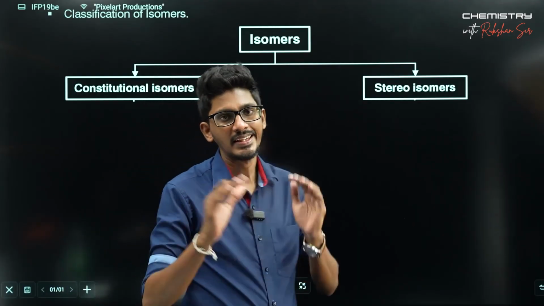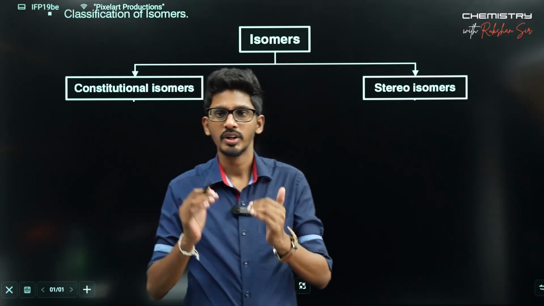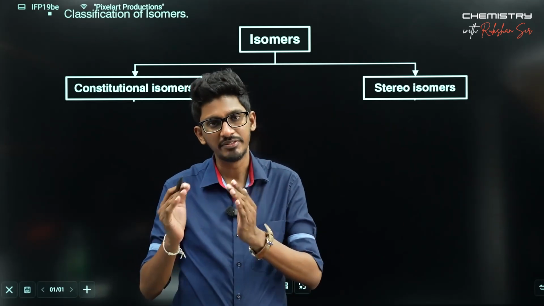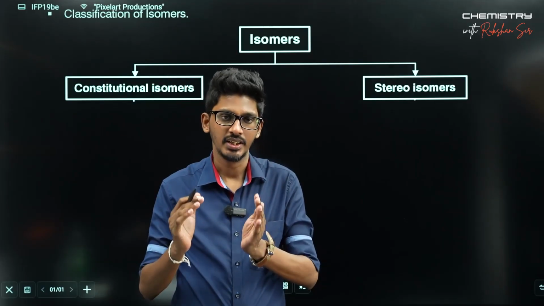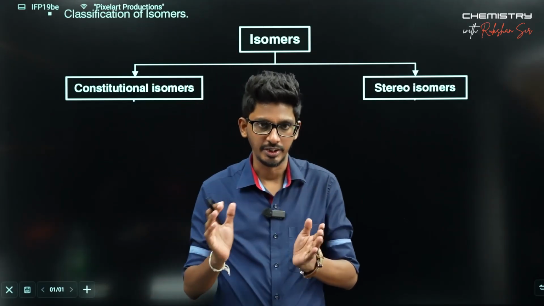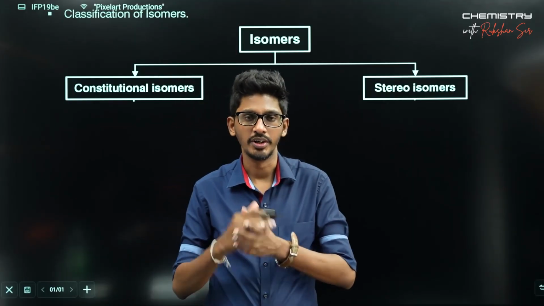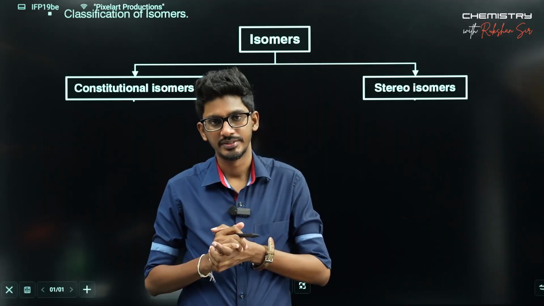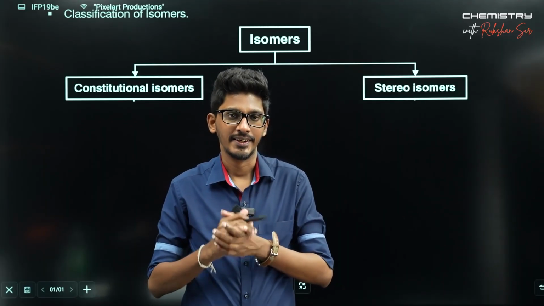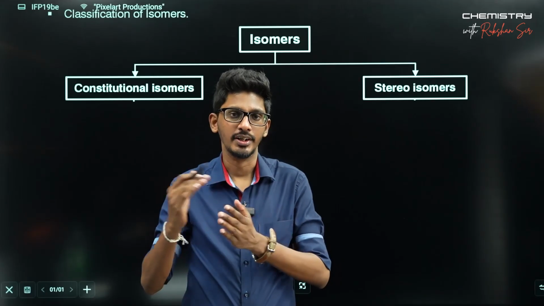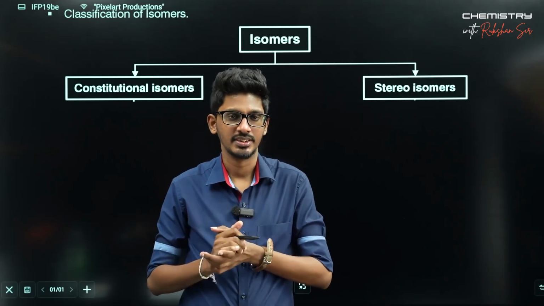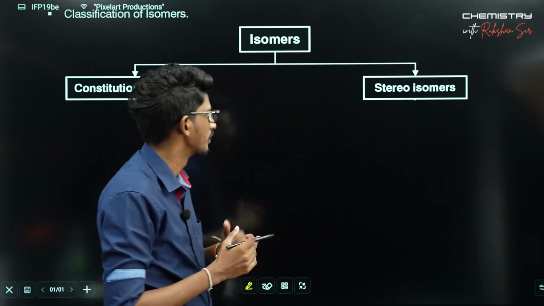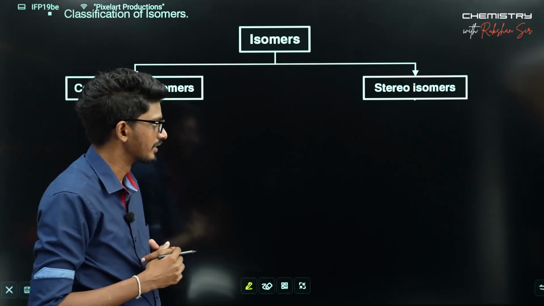So, even though your molecular formula is the same, there could be different compounds varying due to their structural arrangement, the atomic connectivity, or due to their 3D arrangement of atoms in space. Those are the two reasons for molecules to differ even though they have the same molecular formula. So those are referred to as the two kinds: constitutional isomers and stereoisomers.